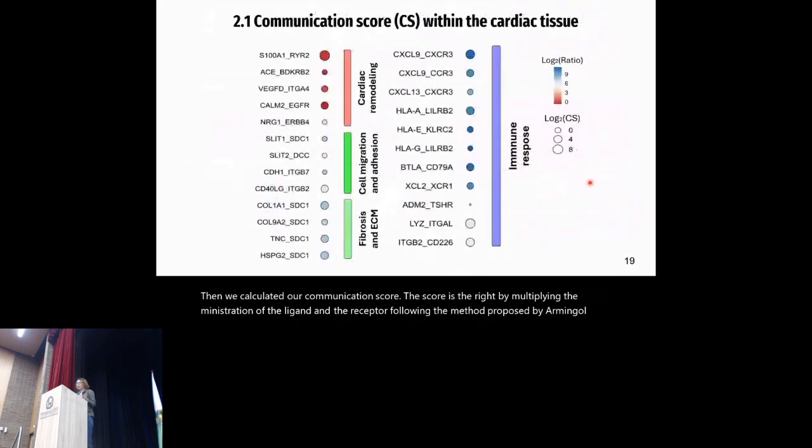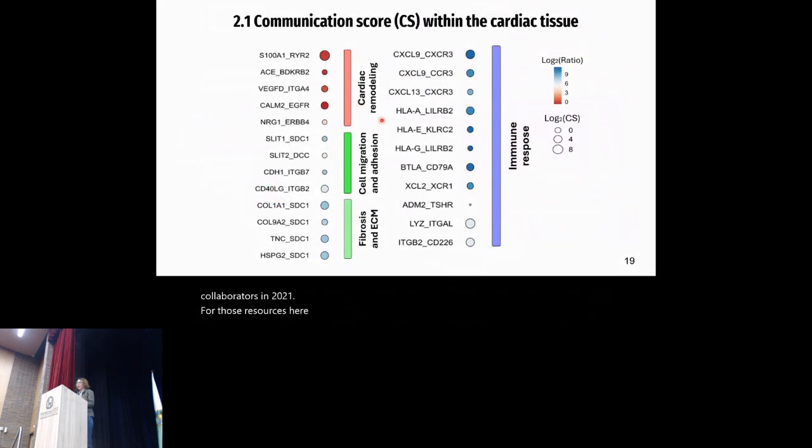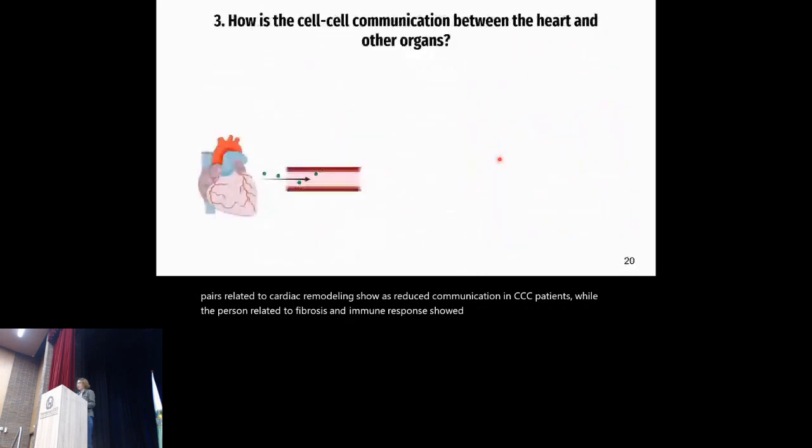For those results, here we see a connection to our gene ontology results, where the pairs related to cardiac remodeling show a reduced communication in CCC patients, while the pairs related to fibrosis and immune response showed an increase.